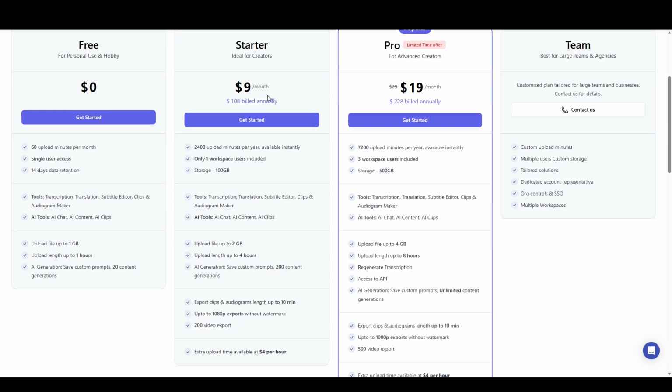And I think most people would probably be fine on the starter plan. The only way that you would really need the pro plan is if you are creating a lot of content for multiple brands. And I use this for myself and for my clients. And my clients are always very happy with the type of content that this creates because it really highlights their expertise. I take their podcasts or their random audio recordings that they make while they're out for a walk, or any other video or audio content that they have created in the past or that they're creating now. And I can just turn it into highly optimized videos that get a lot of reach on platforms like Reels, TikTok, and YouTube Shorts.